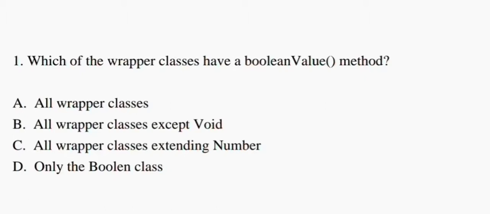So this is a very easy question here. Why? Because we know that here we are talking about what type of method, that is your booleanValue. So the correct answer should be option D, that is only the boolean class. Okay, so option D is correct for question number one. Now we come to the next question.